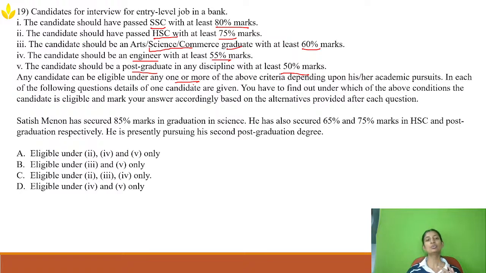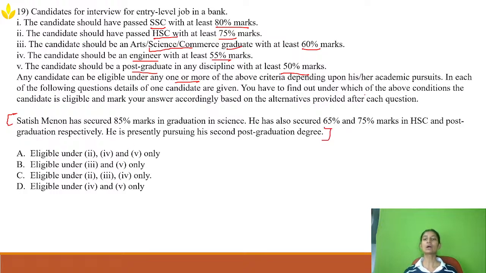So for the candidate to be eligible, you need to qualify in one or two criteria, such as at least passing the SSC exam, or arts, or engineering. In each of the following questions, details of one candidate are given. So here the candidate detail is given.